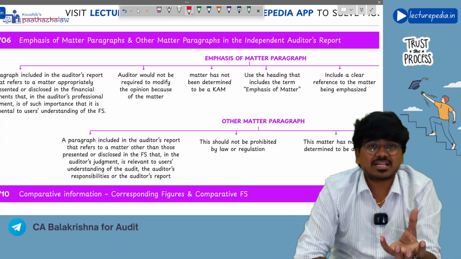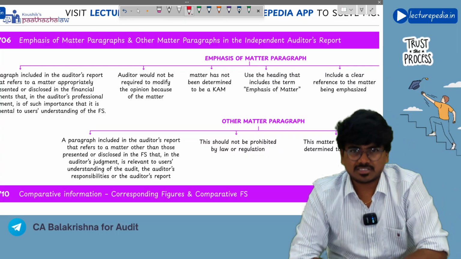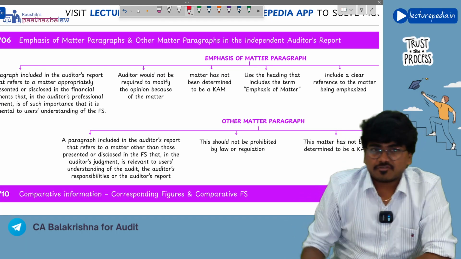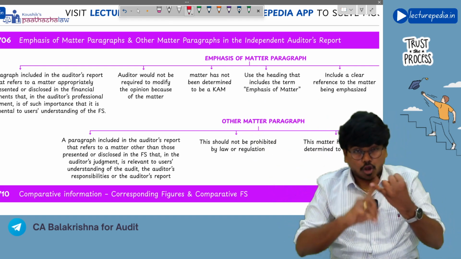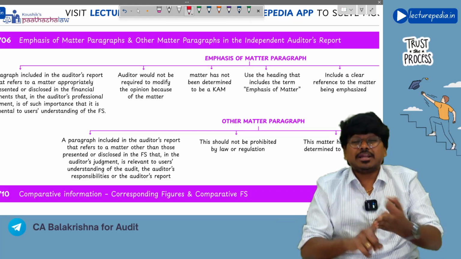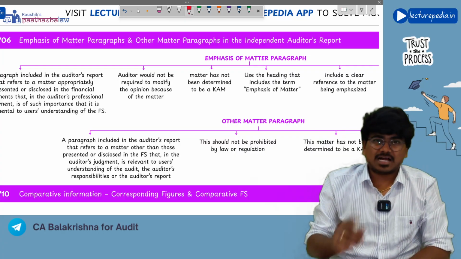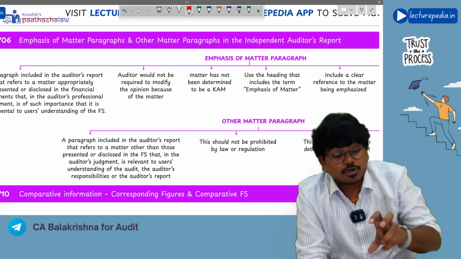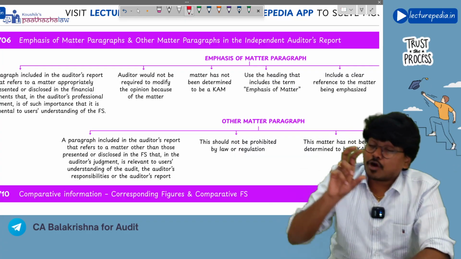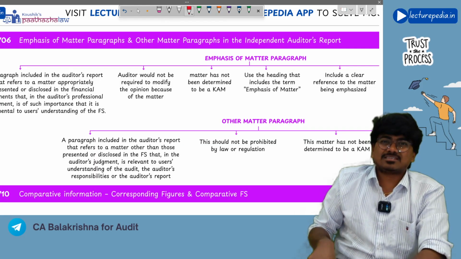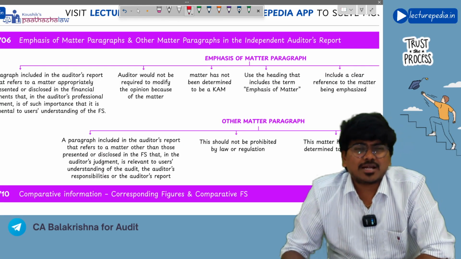So emphasis of matter paragraph deals with an item that is already there in financial statements. Next, other matter paragraph. If auditor wants to communicate to users something about audit, audit report, or auditor's responsibilities, then auditor will use other matter paragraph. Understanding? If auditor wants to communicate about financial statements to the users, auditor will use emphasis of matter paragraph. If auditor wants to communicate about audit that he has conducted, auditor will use other matter paragraph. This is the difference between emphasis of matter and other matter paragraph.